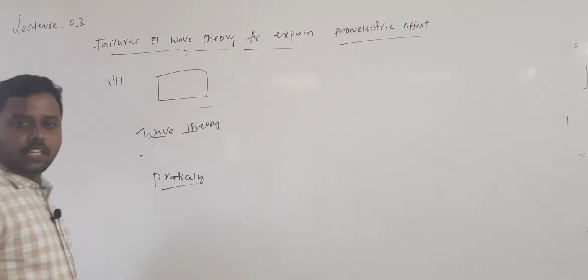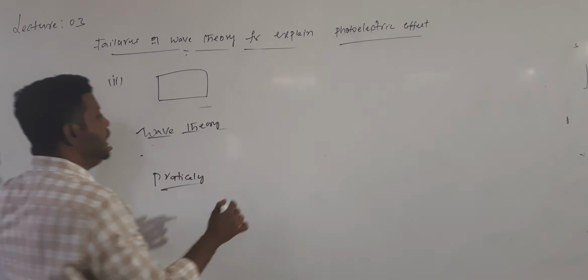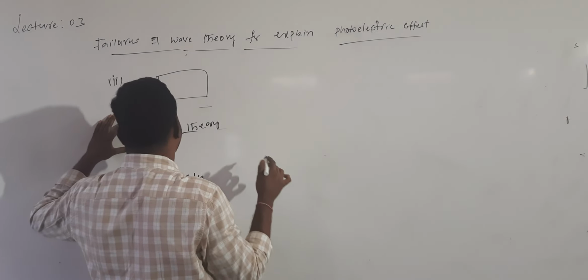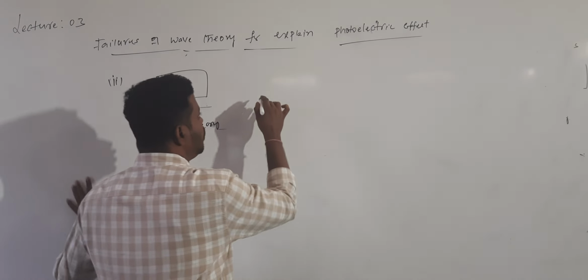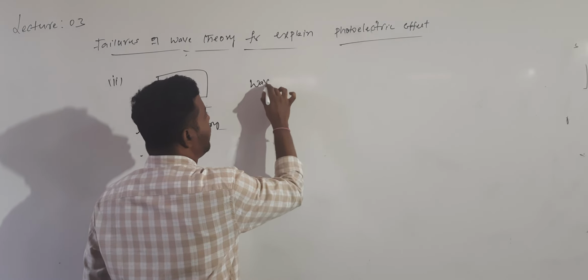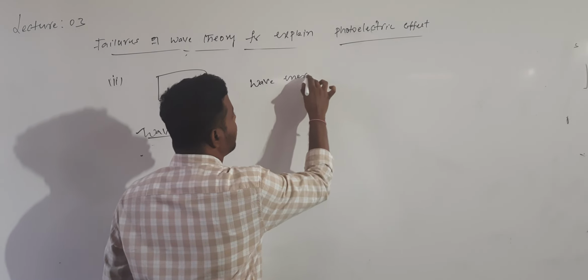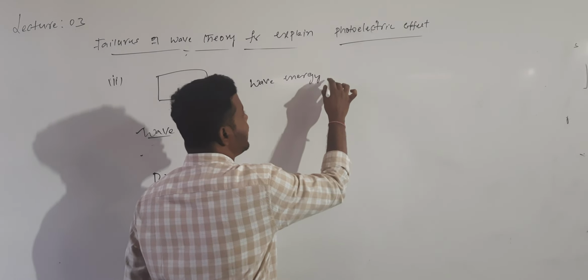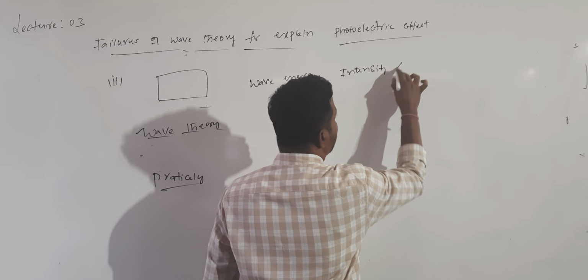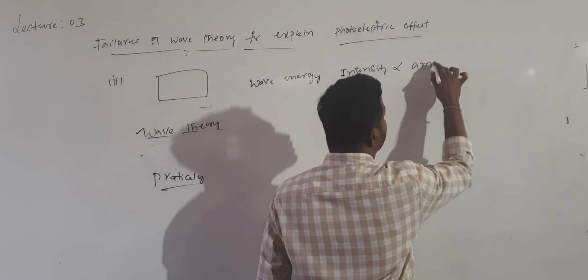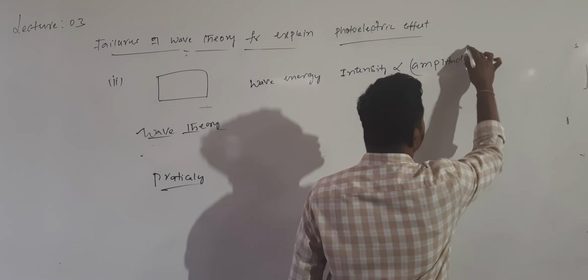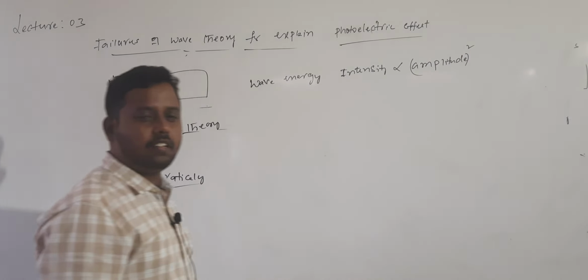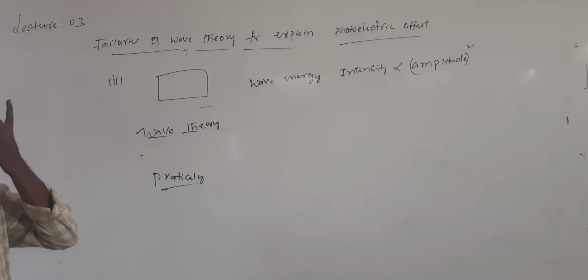According to the wave theory, the energy of the light is decided by intensity. The wave energy is decided by intensity, and that intensity is directly proportional to amplitude. Amplitude of which one? Of the vibrating particle, when the wave is propagating through the medium.